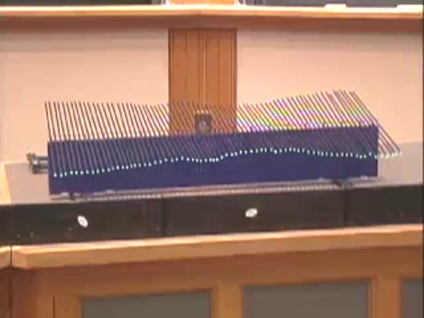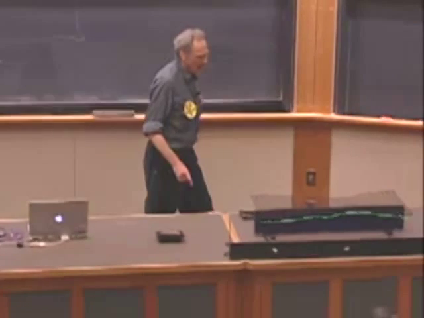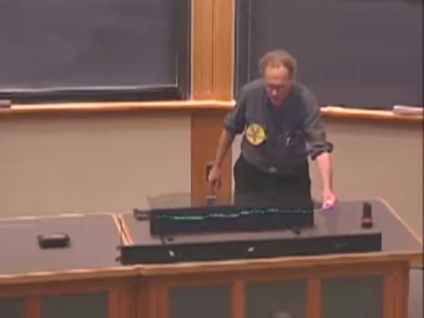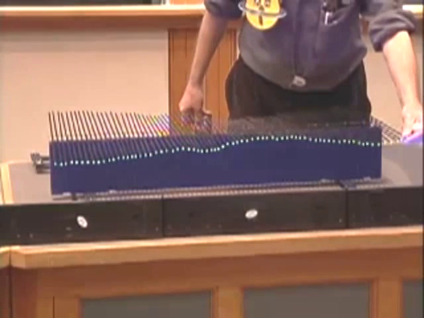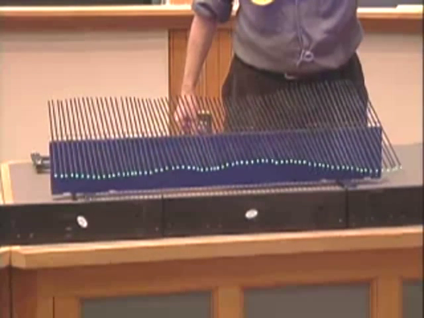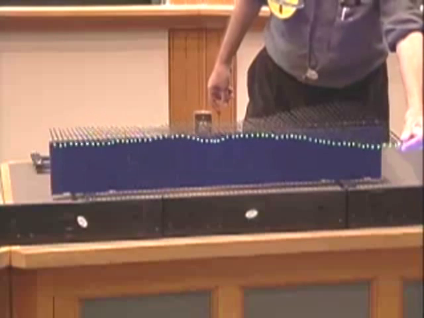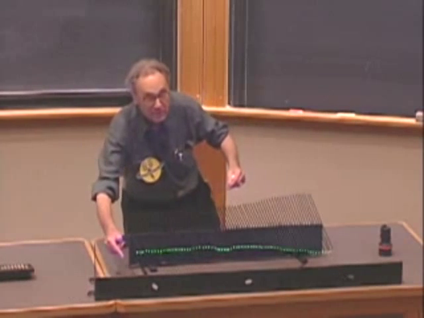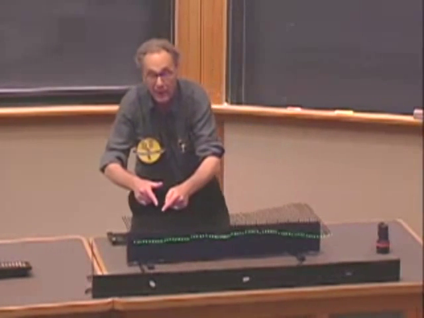And now I have the option with this machine that I can hold this one fixed, which is then a closed end, but I can also let this one open, and then it's an open end. And so if I hold this one closed, and I send in a mountain here, then a valley will come back.